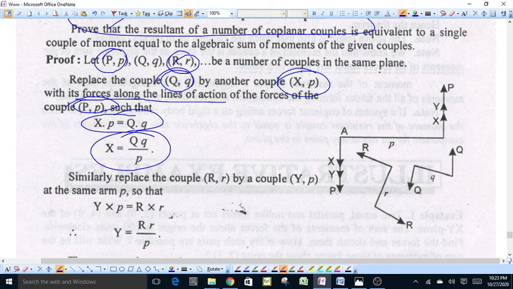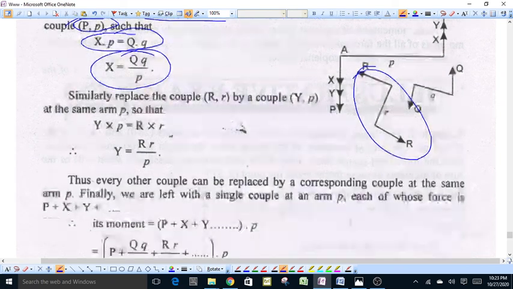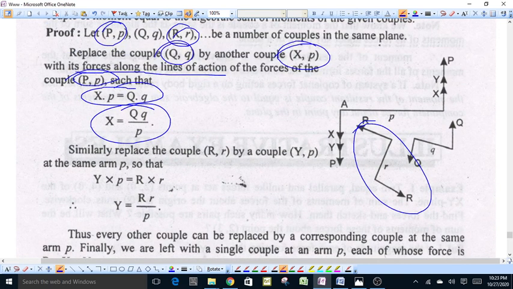Similarly, we replace this couple Rr by another couple Yp at the same arm p. In this case also the arm is the same as that of the couple Xp and also the couple Pp, so that the moment of the couple Yp is equal to Rr, and Y comes out to be Rr upon p.